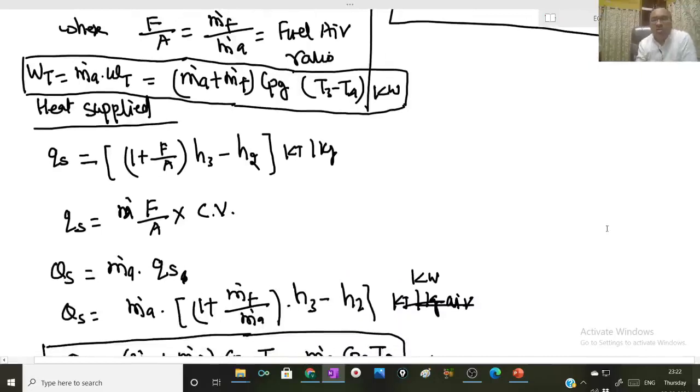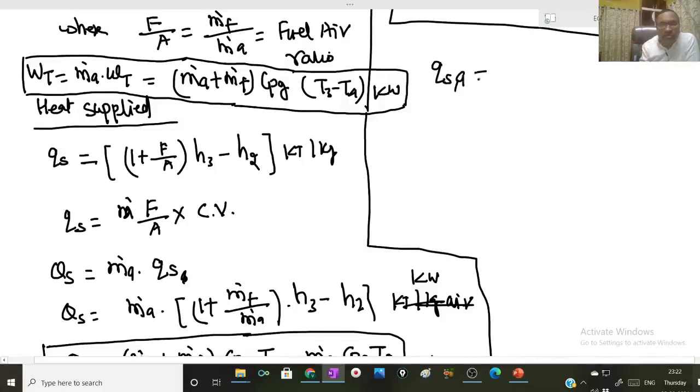Now the amount of heat supplied in case of actual gas turbine cycle considering the mass flow rate of fuel. So actual heat supplied will be given by (1 plus F by A) into (H3 minus H2 dash) kilojoule per kg.